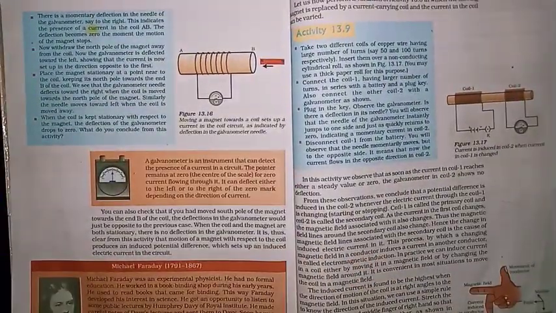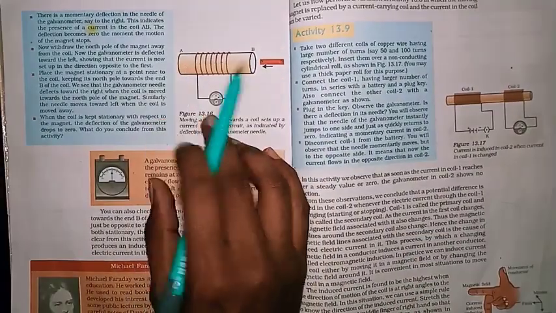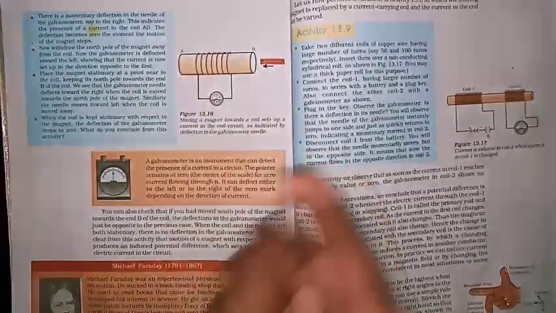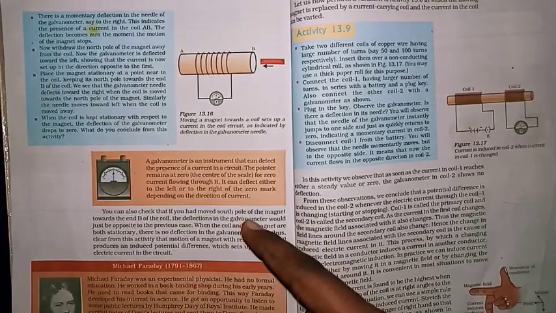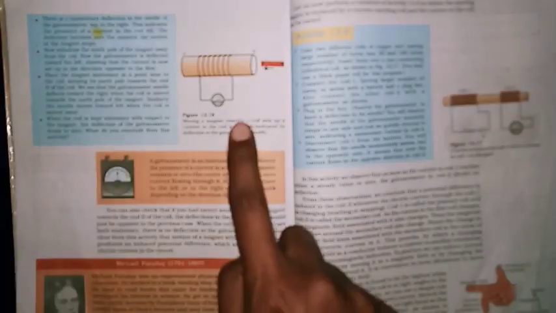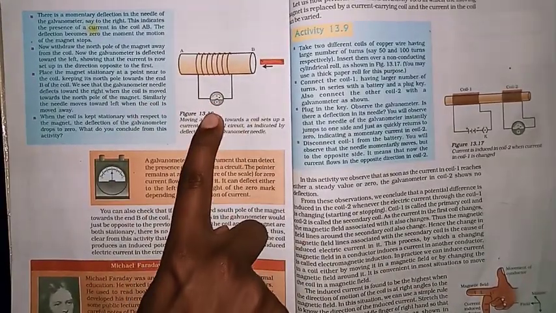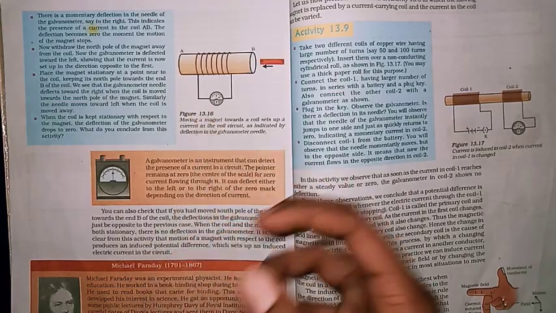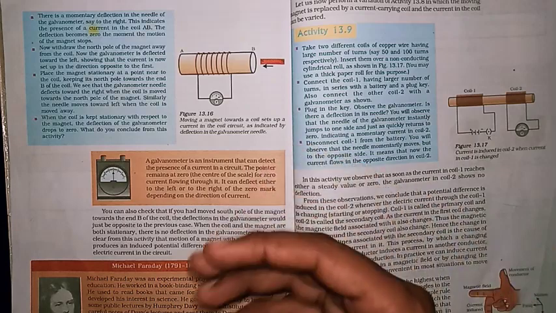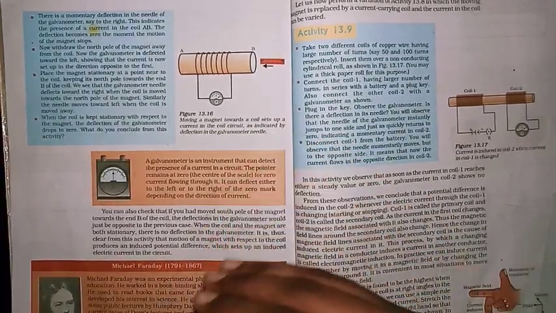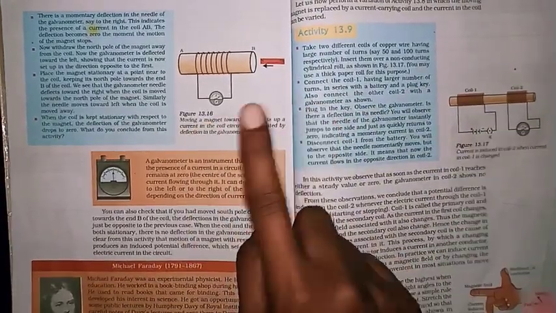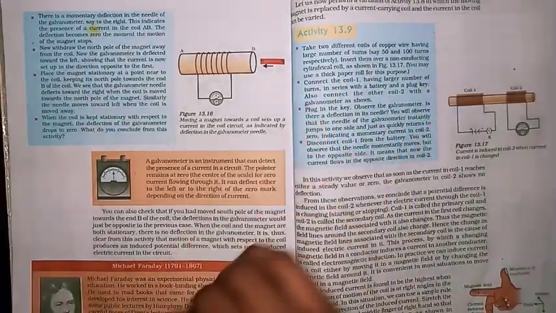What is the actual process? They took a non-conducting cylinder, which will not conduct electricity, and they took a wire which is circularly wound around it. As we have studied in solenoids, it is wound and connected to a galvanometer. The galvanometer is the instrument which detects current. It is helpful to detect the current in any circuit, and even to tell the direction of the current.